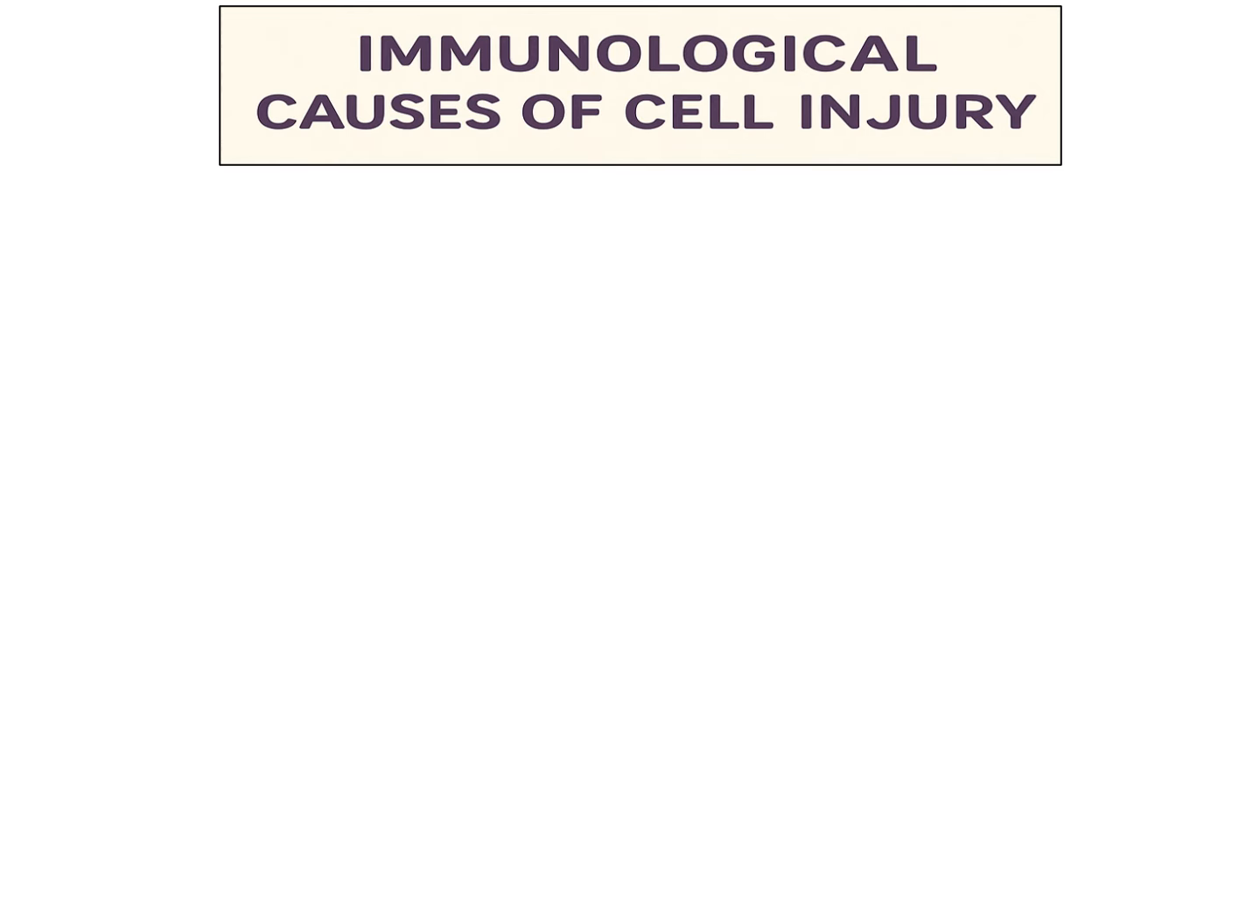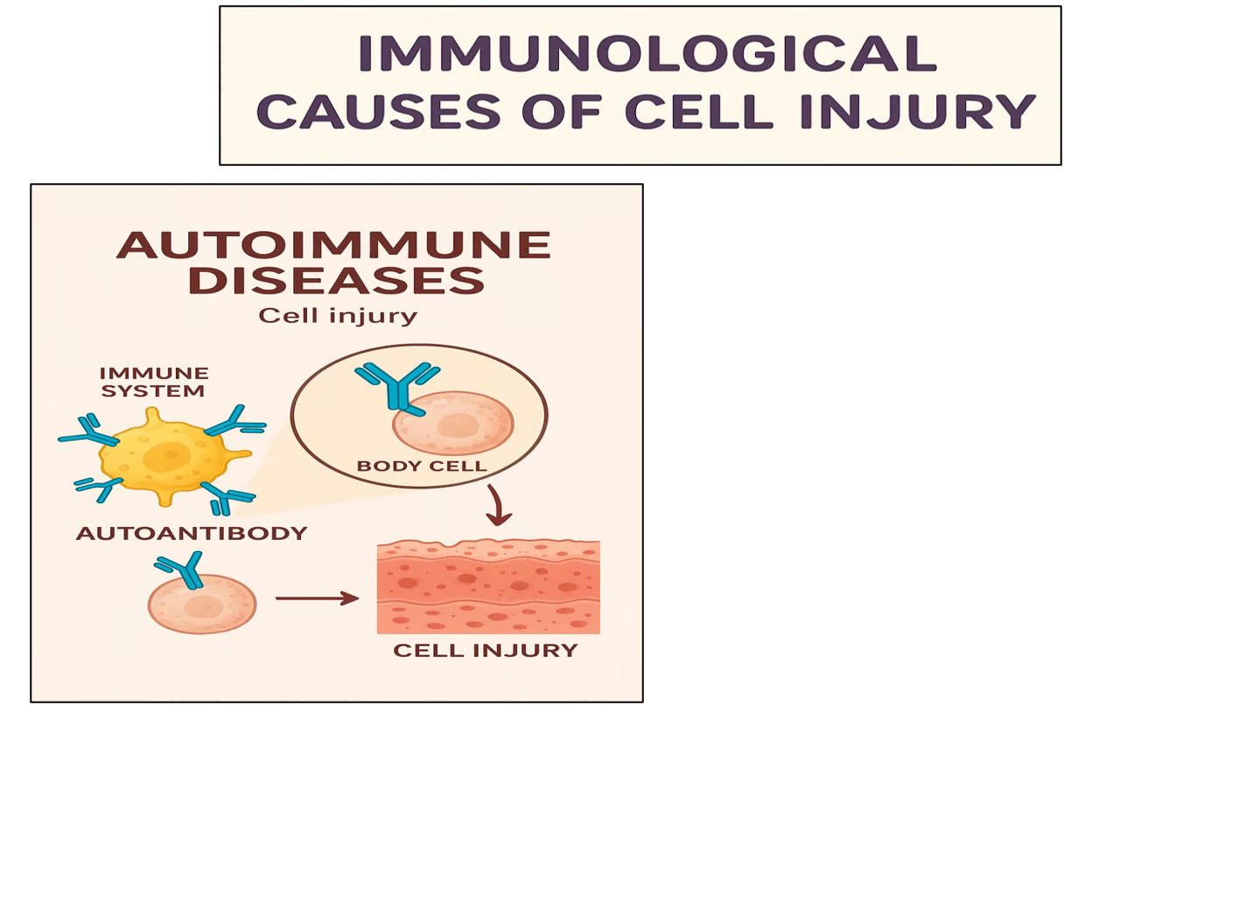Immunological causes of cell injury can be mainly of two types. One is autoimmunity and the other is allergic diseases. First we will know about autoimmune diseases. What exactly is it? There is autoantibody production, meaning antibodies against self antigens are produced which destroy the self antigens, thus causing destruction of the normal tissues present in our body. So that is autoimmune disease pathogenesis.